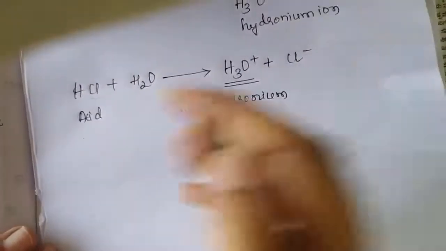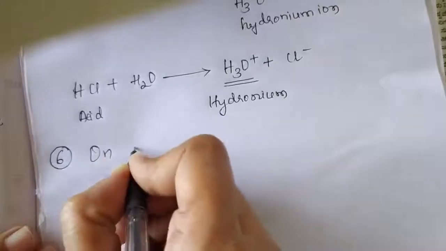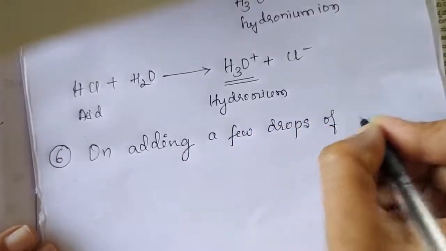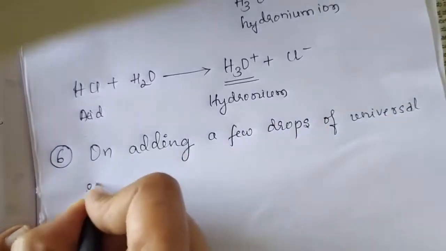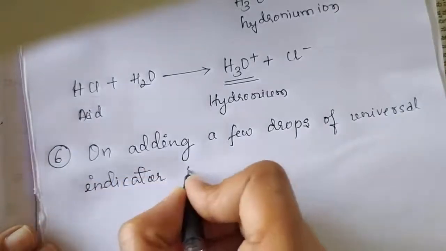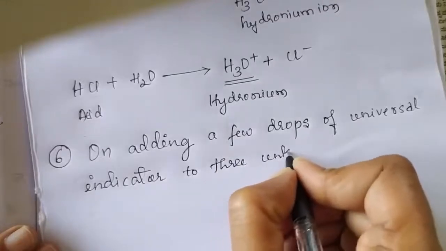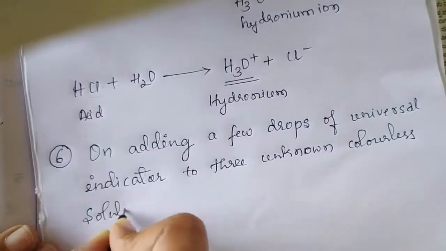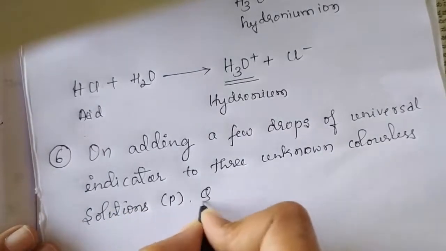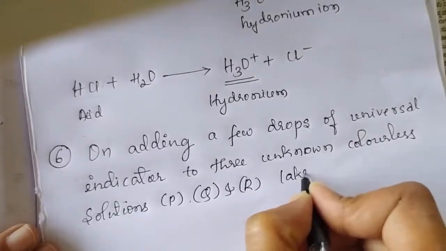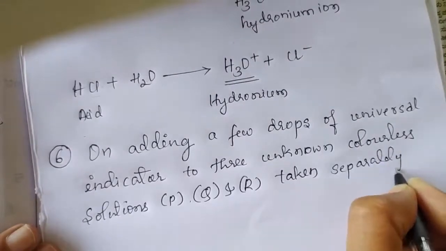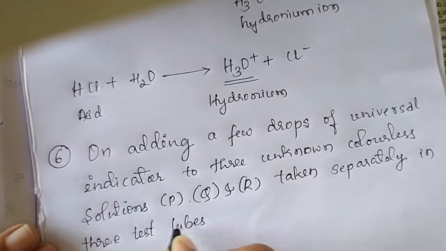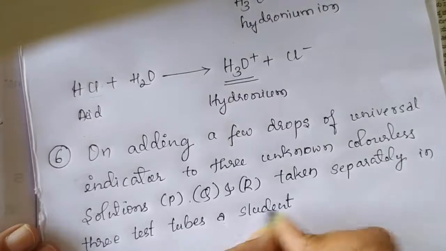6th question. On adding few drops of universal indicator to 3 unknown colorless solutions P, Q and R taken separately in 3 test tubes, a student observed